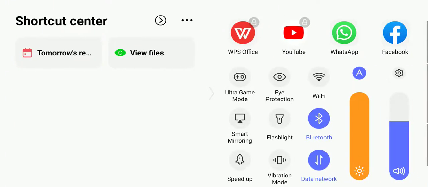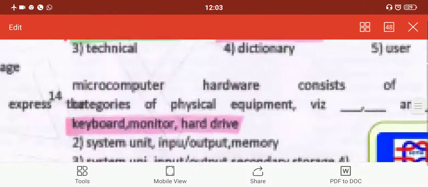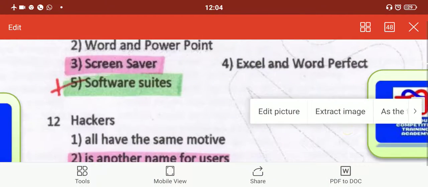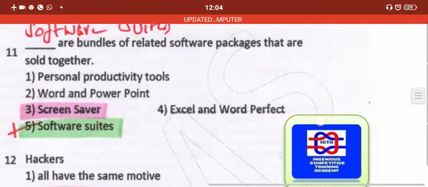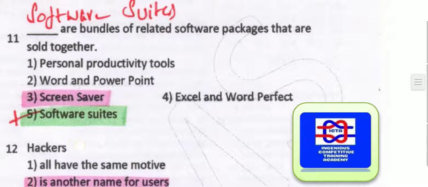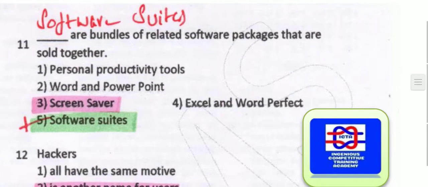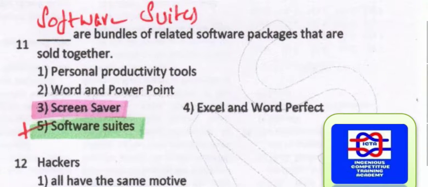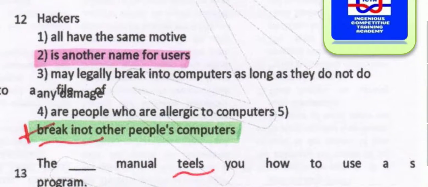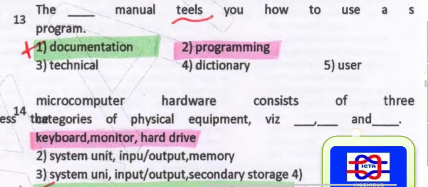Next we have software suites. They are bundles of related software packages that are sold together. This is one thing you have to remember. What exactly are software suites? They are bundles of related software packages that are sold together. They are all software suites. Hackers are the ones who break into other computers, steal the data and hang their systems.